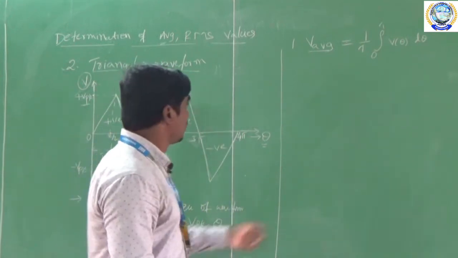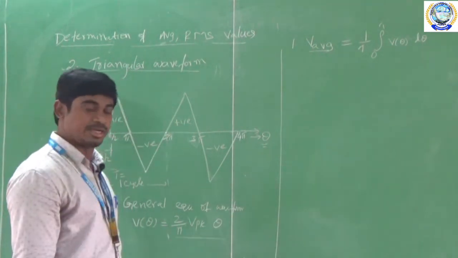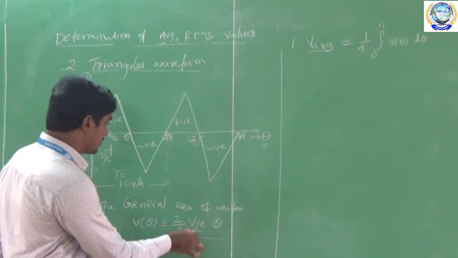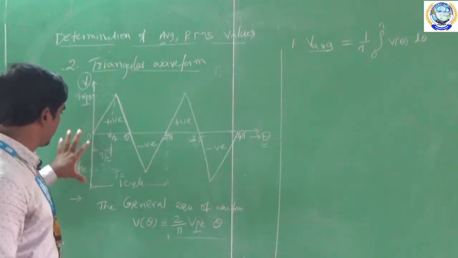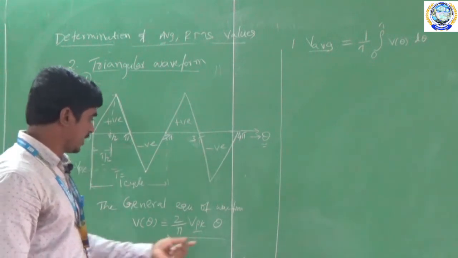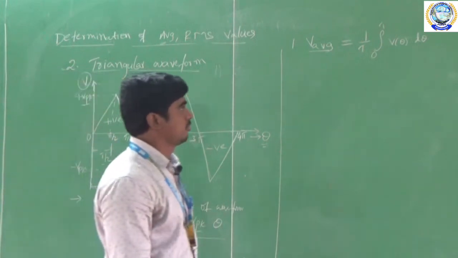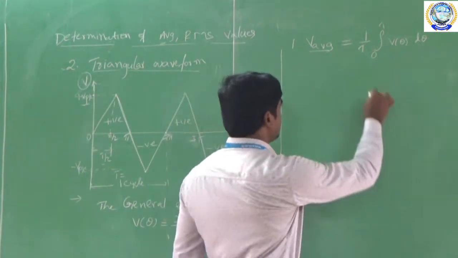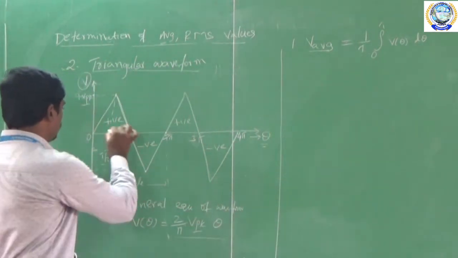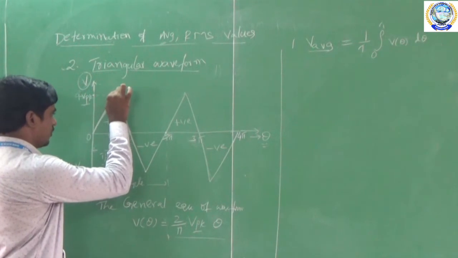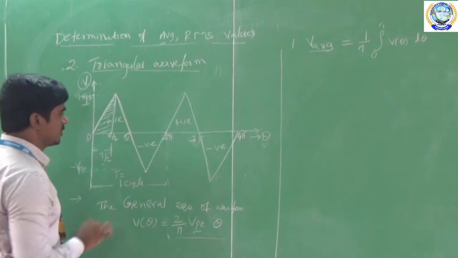Now here V of theta is equal to 2 by pi into Vpk into theta. Vpk is positive Vpk on the positive side and minus Vpk on the negative side. Theta is the x-axis term, and 2 by pi is the magnitude factor. Here I am considering time up to this part, and for this part I am going to derive the average value and RMS value for this waveform.